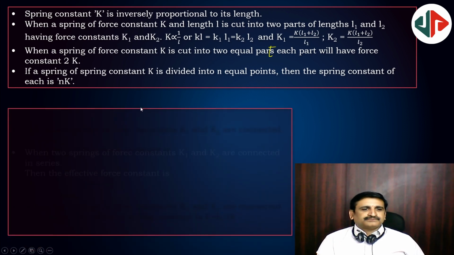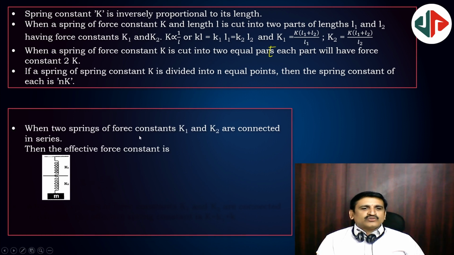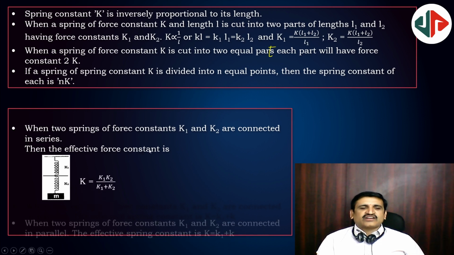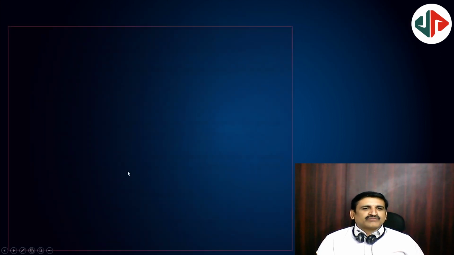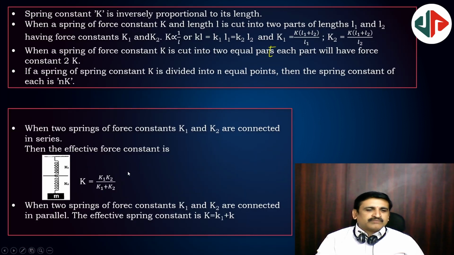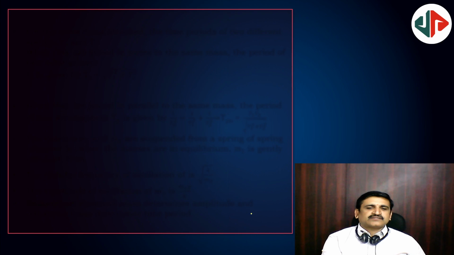And when two springs of force constant k1, k2 are connected in series, then the effective force constant is, yes, you are right, k1k2/(k1 + k2). In parallel, k1 + k2. The springs in parallel, k1 + k2. Yes. Next.